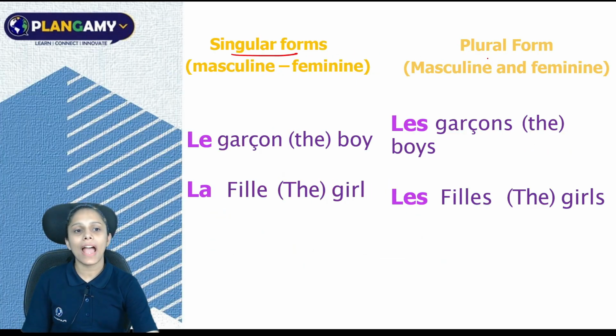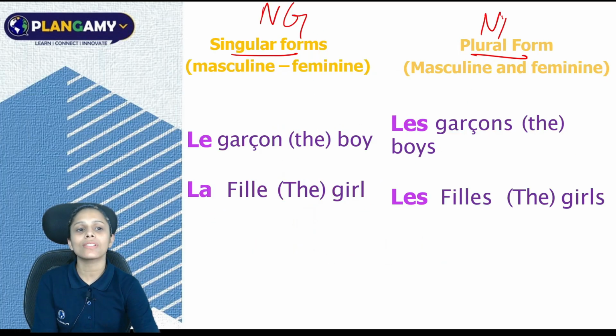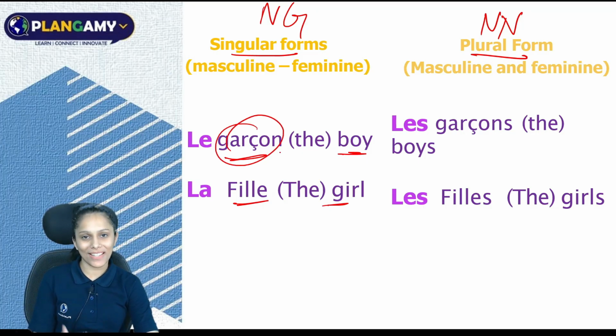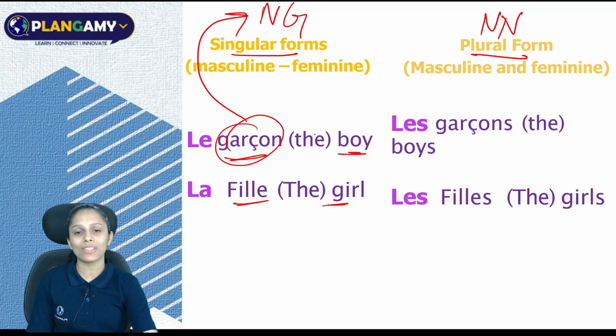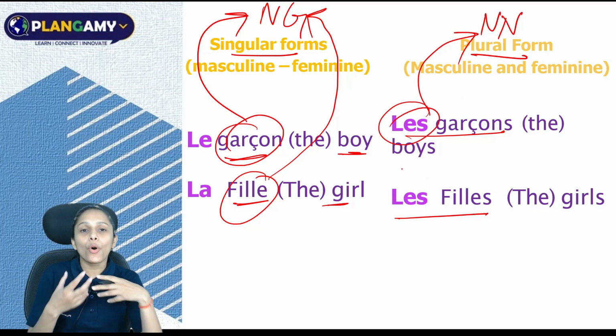Singular forms and plural forms. Okay, let's keep it as this, noun's gender. So we will write NG and here we will write NN, that is noun's number. So le garçon means the boy and la fille means the girl. Since garçon is masculine, it is indicating your noun's gender. Fille is your girl, it is indicating your noun's gender. Now, les garçons, les filles, it is indicating your noun's number. Why? Because we are talking about boys. We are not talking about one boy. We are talking about boys.